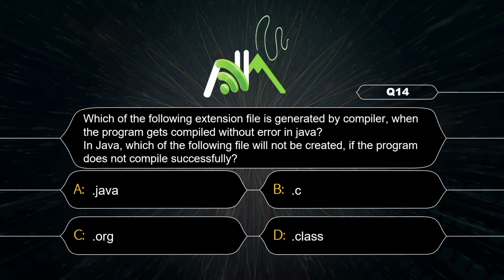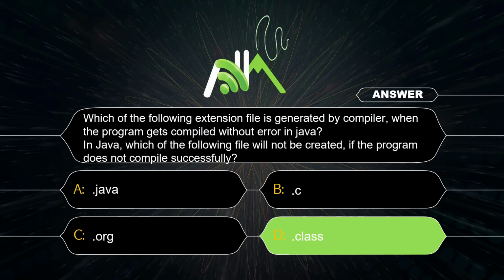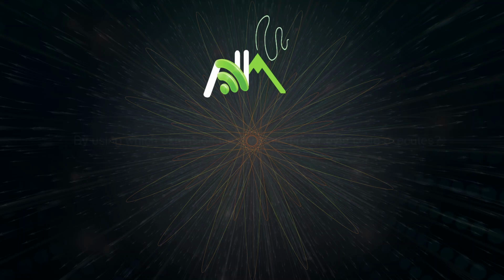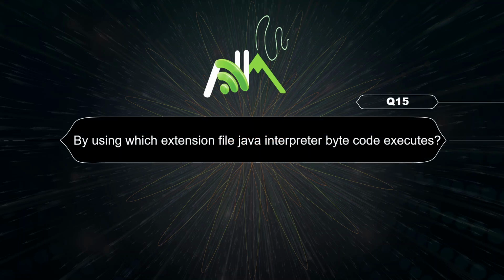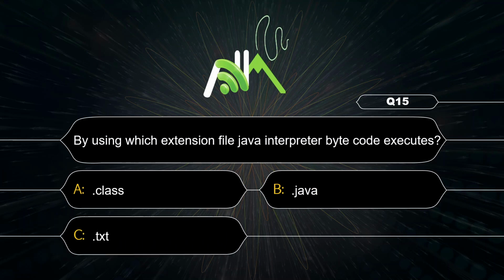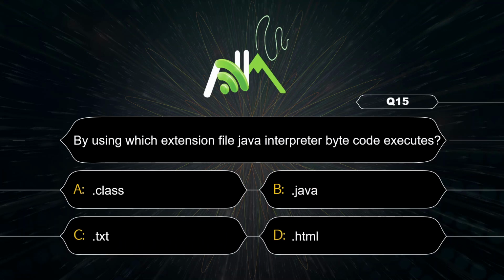The question is a very important one. Which of the following extension files is generated by the compiler when the program gets compiled without error in Java? Or we can say like this: in Java, which of the following files will not be created if the program does not compile successfully? So that is the class file. When you compile and you are not getting any error, the class file will be created for you. The extension file of bytecode is the class file. Option A.